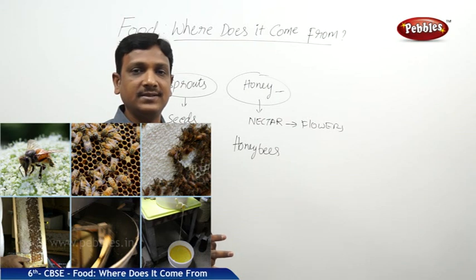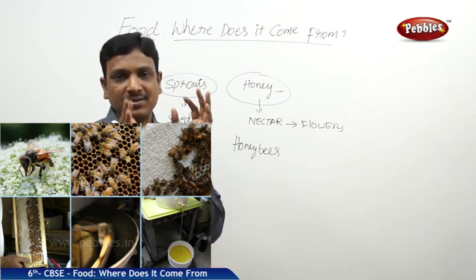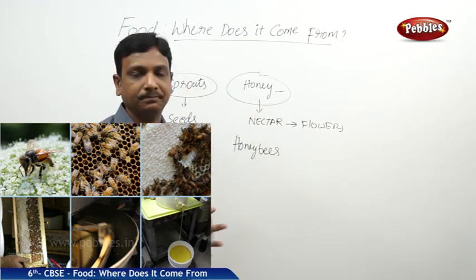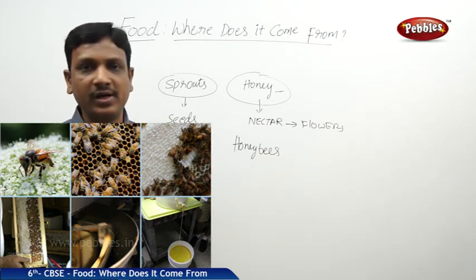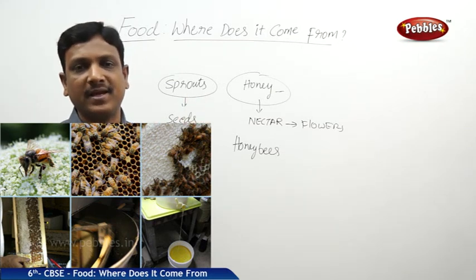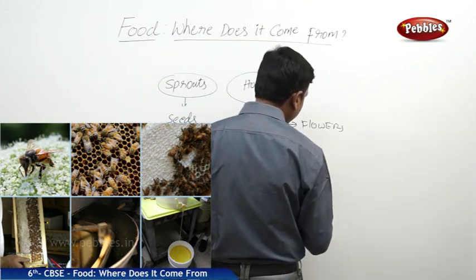So what the honeybees do is add some enzymes to the nectar and make the nectar into honey. Now the honey is preserved. It is not spoiled by organisms. Honeybees keep the honey in the beehive.